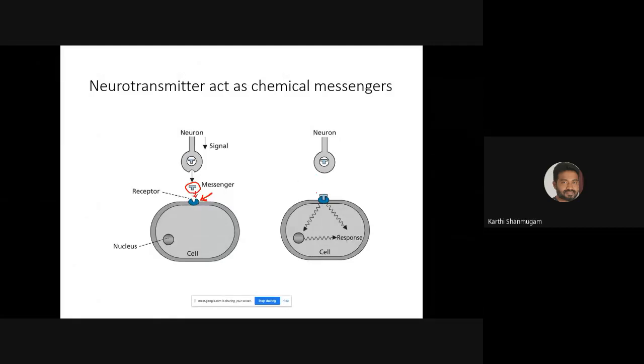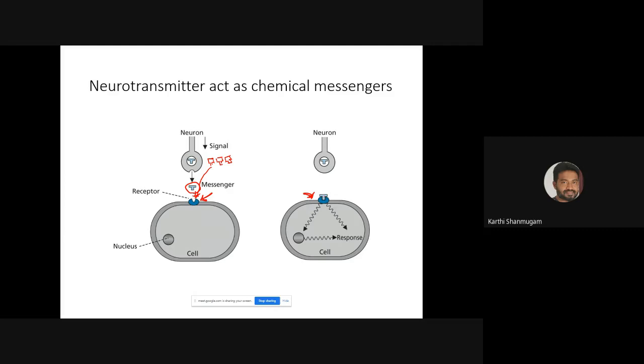So here you can see that it bound. This neuron is releasing the messenger, right? The neuron synthesizes and releases a large amount of messenger. It's a neurotransmitter. This is an example of a neurotransmitter. So it goes and binds to the corresponding receptor. So this illustration shows the binding of the messenger to the receptor.